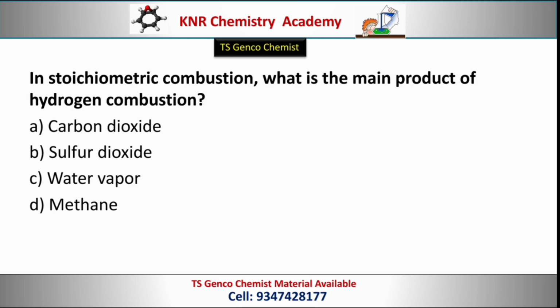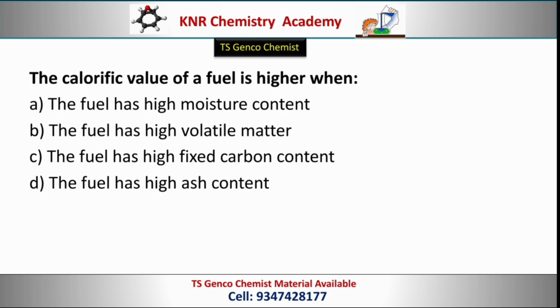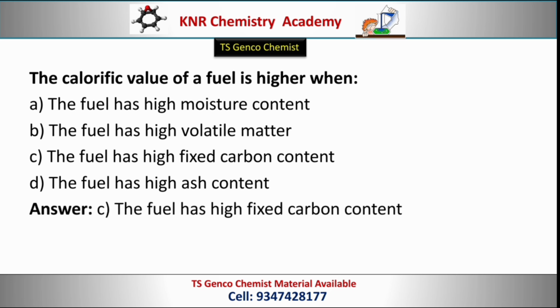Next question. In stoichiometric combustion, what is the main product of hydrogen combustion? Options: carbon dioxide, sulfur dioxide, water vapor, methane. Correct option, option C, water vapor. Next question. The calorific value of a fuel is higher when? Options: the fuel has high moisture content, the fuel has high volatile matter, the fuel has high fixed carbon content, the fuel has high ash content. Correct option, option C, the fuel has high fixed carbon content.